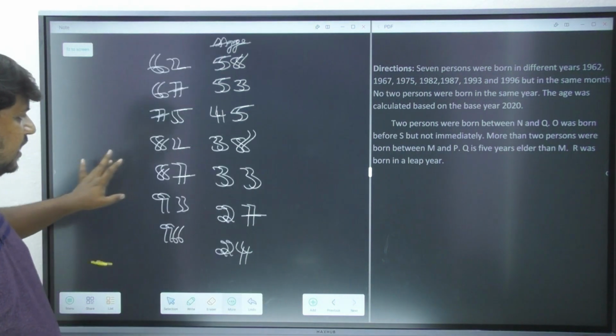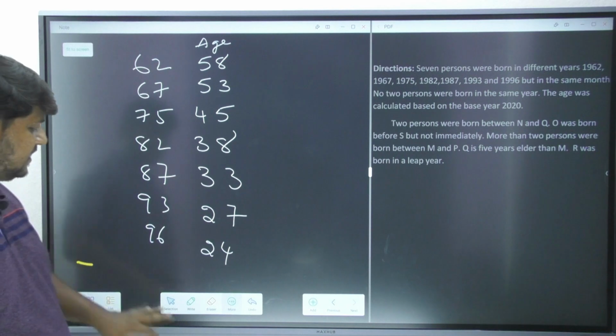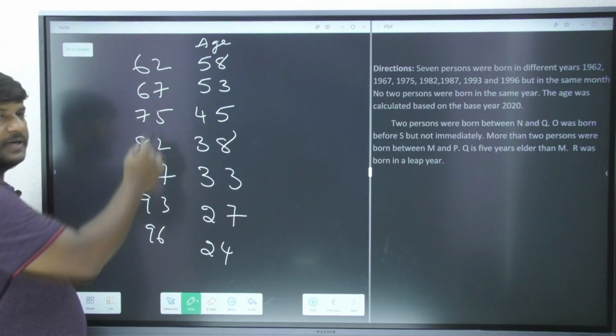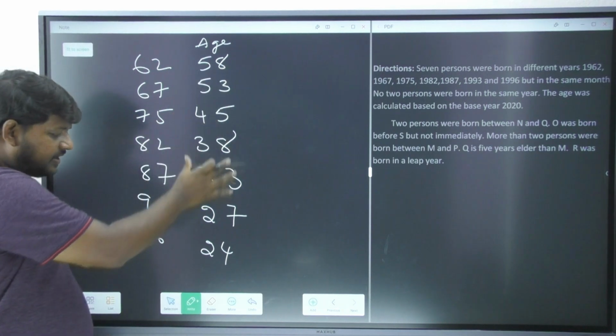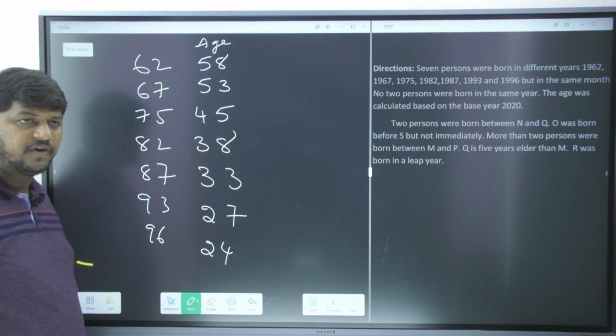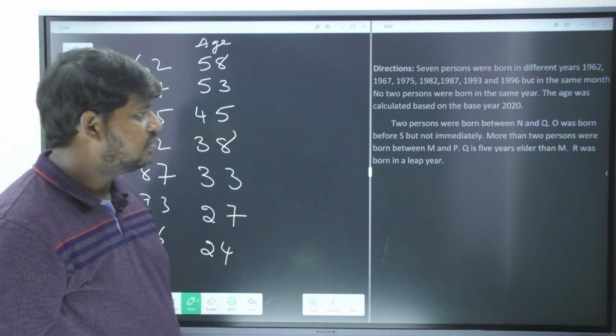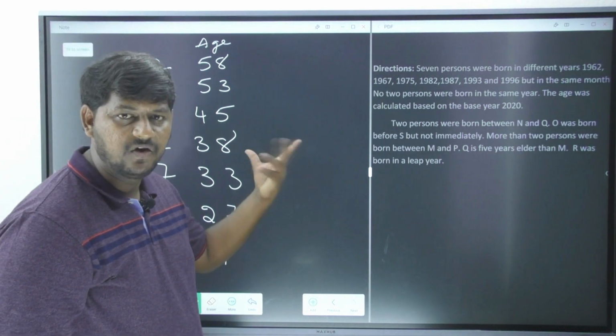So I'm going to tell you very clearly, this is the person's year, and these are their ages up to 2020. Now let's go and find out the question. What is it saying? Let's find out our puzzle.